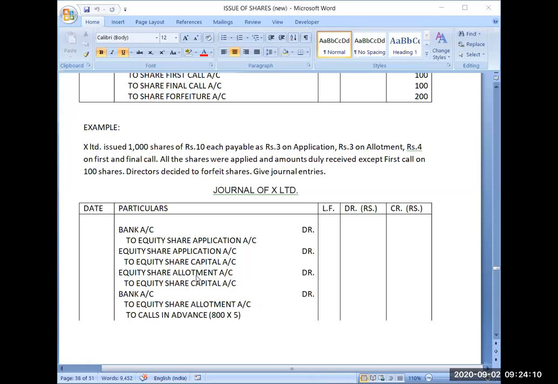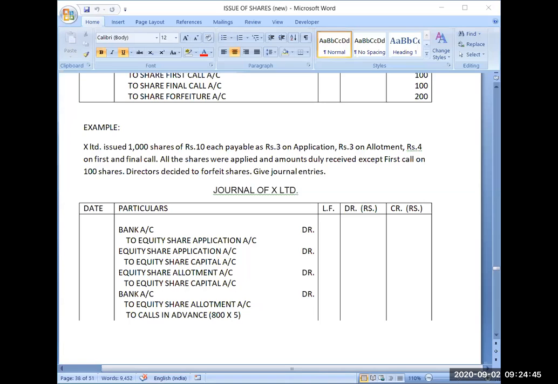Now all the shares were applied and amounts duly received. So you have received applications for how many shares? Listen to the question carefully.